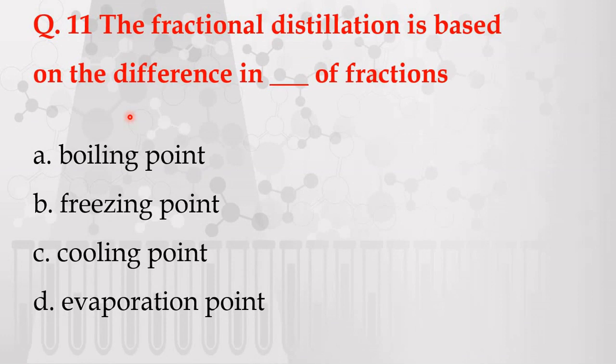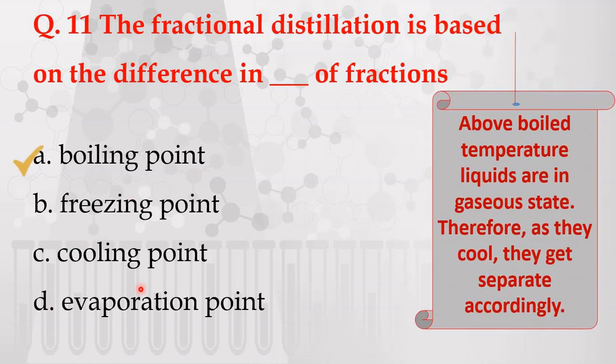Next question. The fractional distillation is based on the difference in dash of fractions. The options are given: A. Boiling point, B. Freezing point, C. Cooling point, D. Evaporation point. And the correct answer is boiling point, because above boiling point the liquids are in gaseous state. Therefore, as they cool, they get separated accordingly.